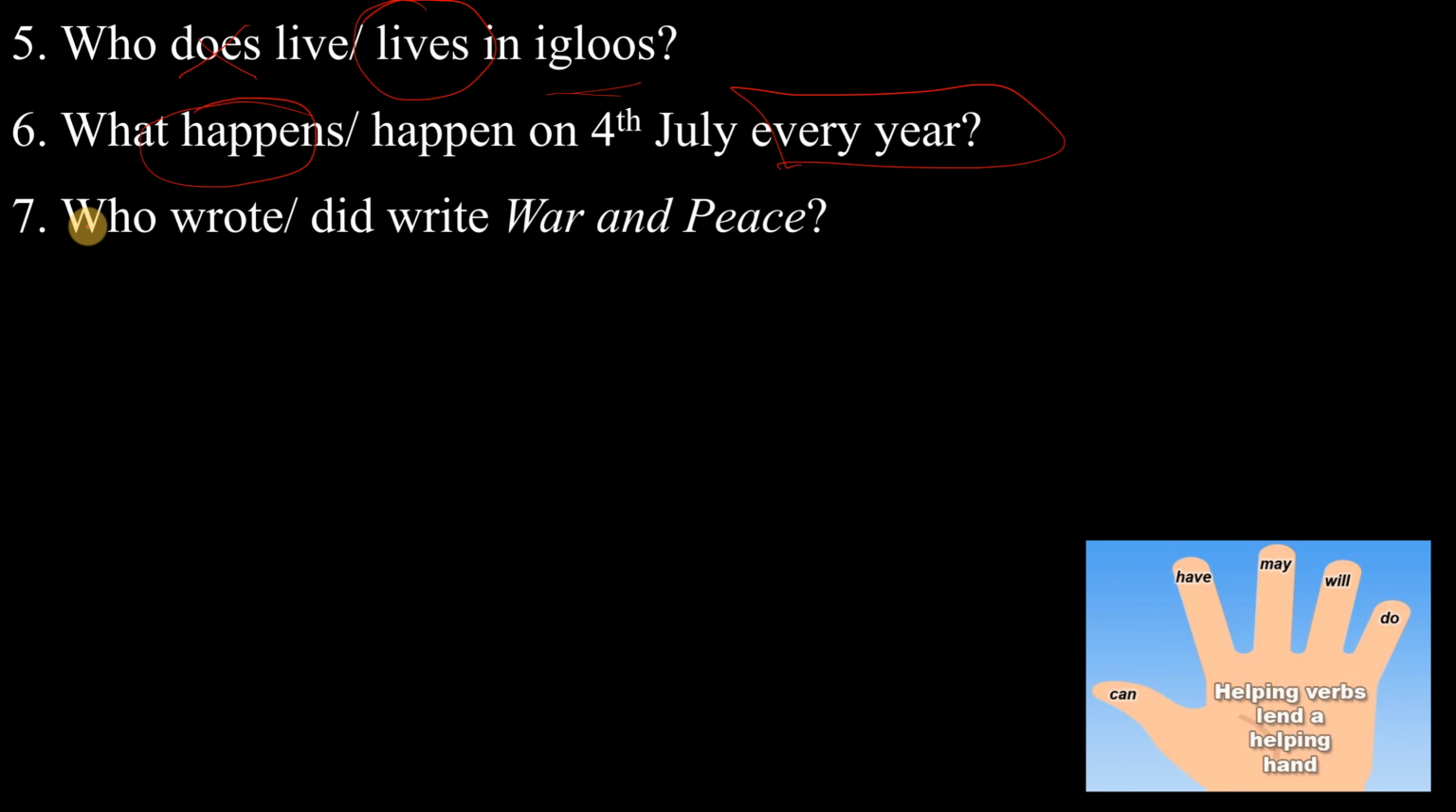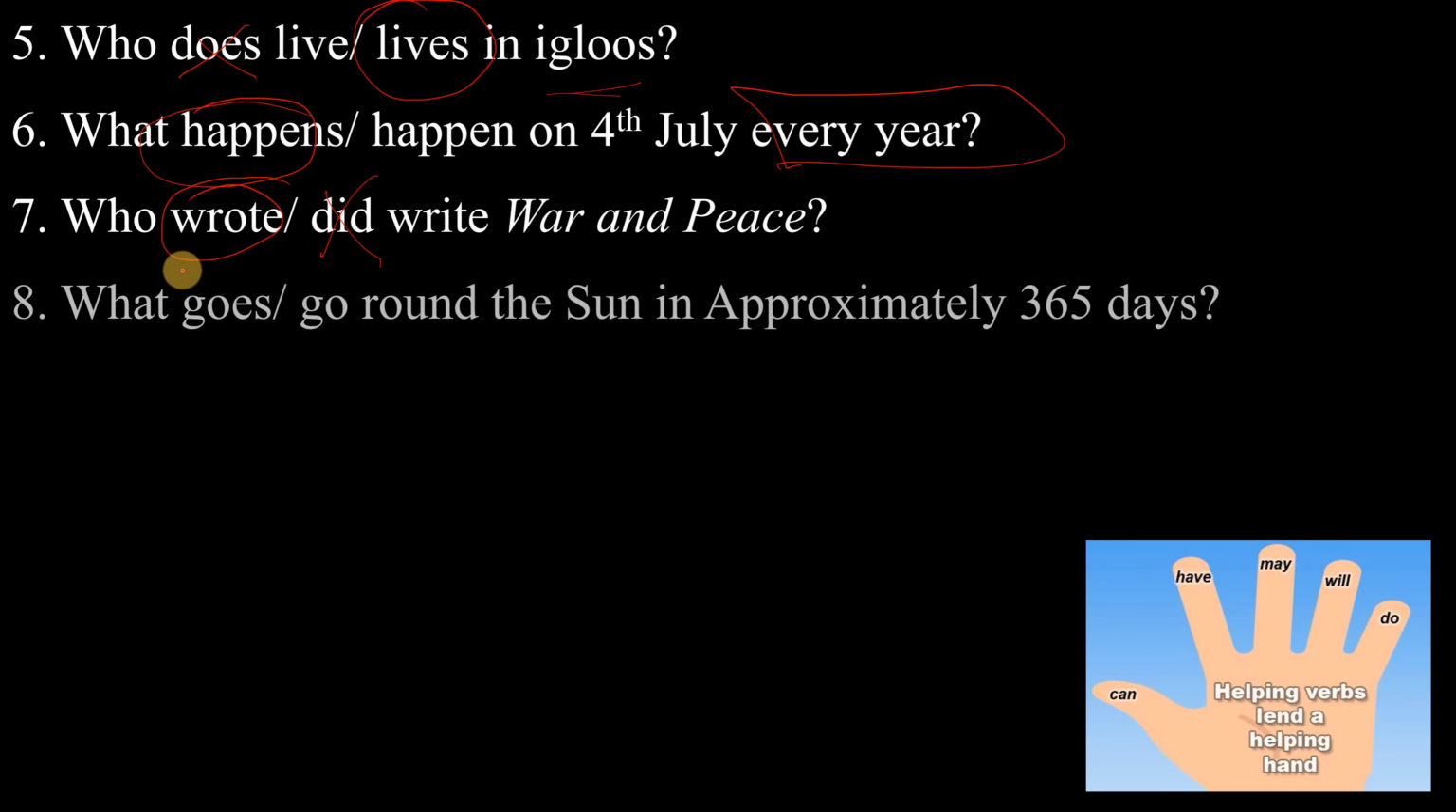What happens, right? 7. Who wrote, did write, War and Peace? All right. ايش رايكم? Did auxiliary, we don't need it. Who write or wrote, sorry. Who wrote it, right?